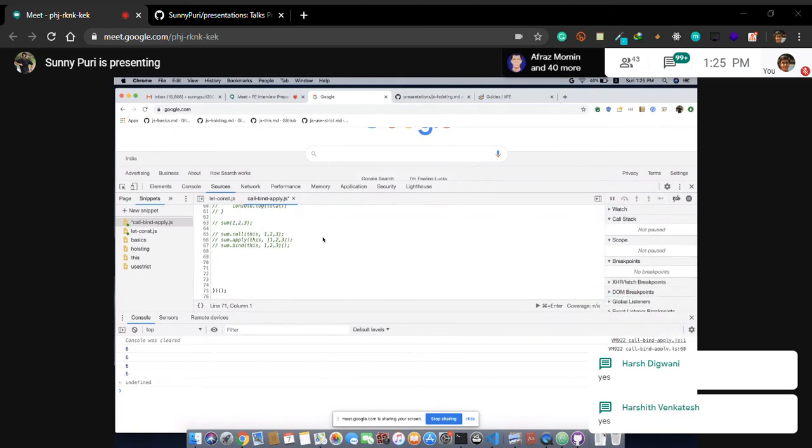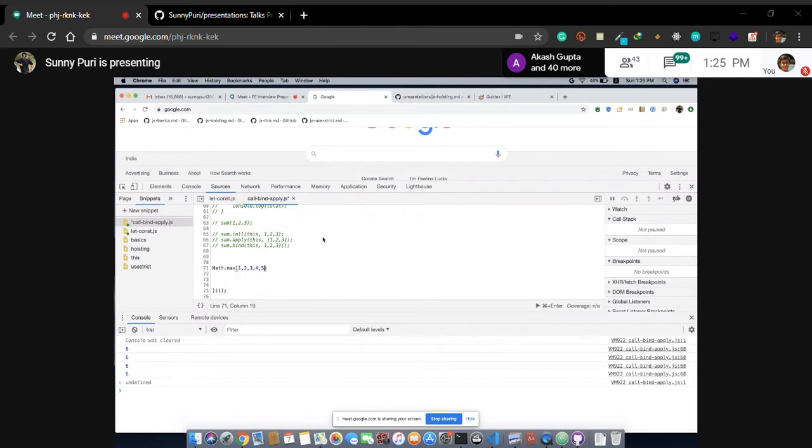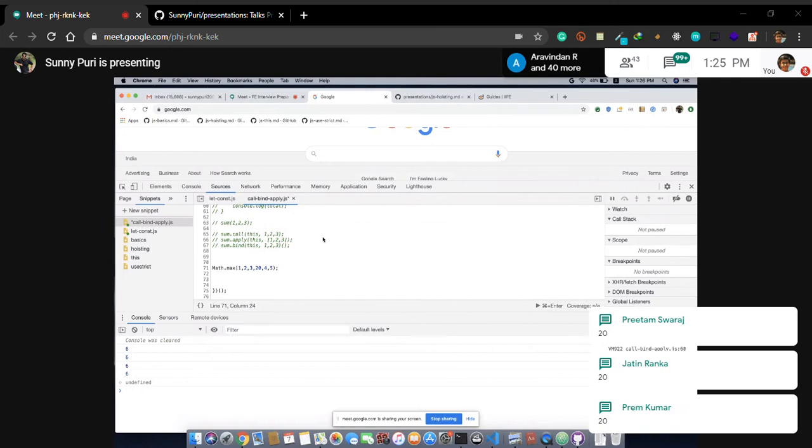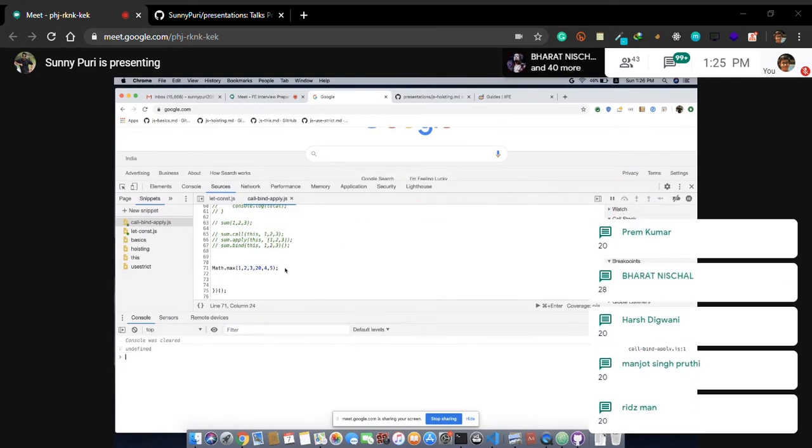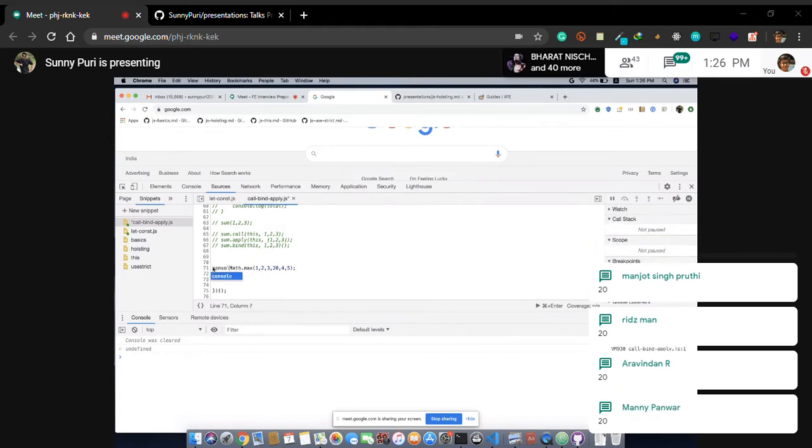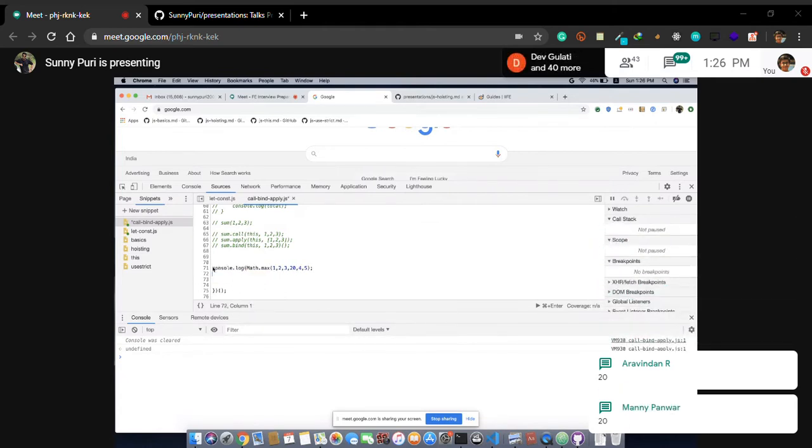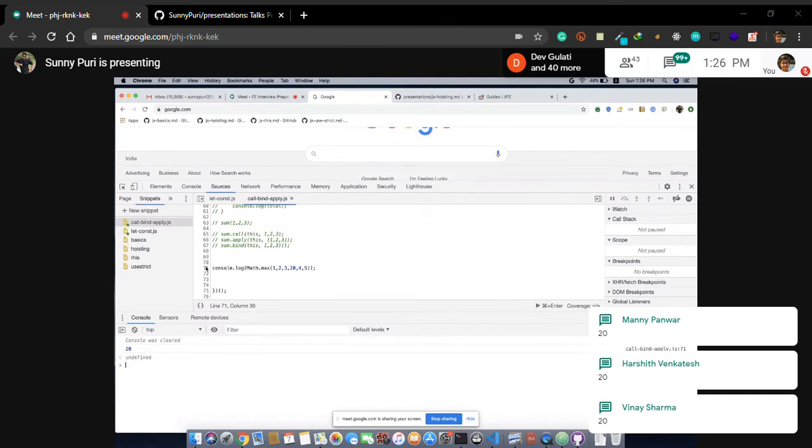Now see some basic real scenario. For example, what will be the output? Math.max basically gives you a max value, so we need to console.log it.